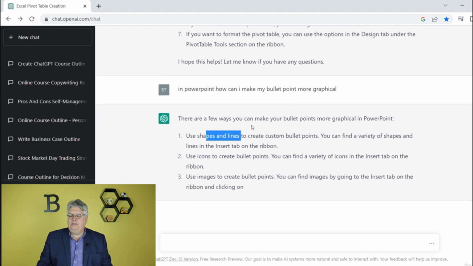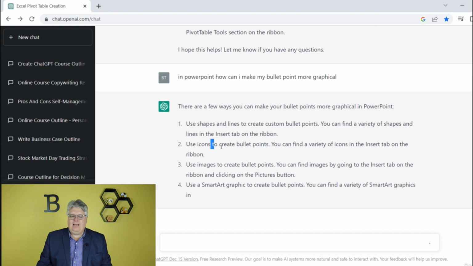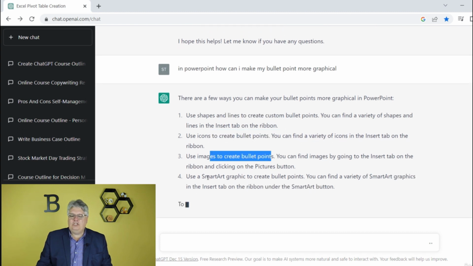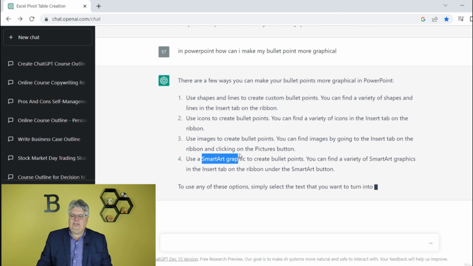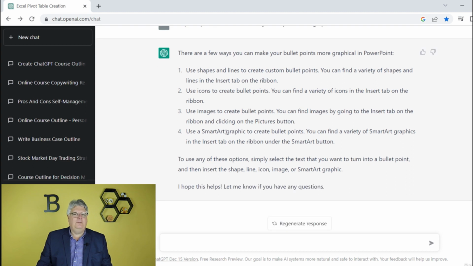And then it says there are a few ways you can do this. You can use shapes and lines to create bullet points, use icons, use images, use a SmartArt graphic. This is where I was kind of trying to get to. SmartArt graphics is a little bit more, it's not advanced, but it's something that a lot of people wouldn't know about, right? So let's say I want to pick up on that. How do I use number 4, SmartArt graphic, step by step?